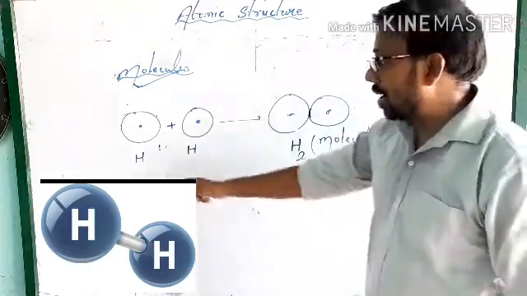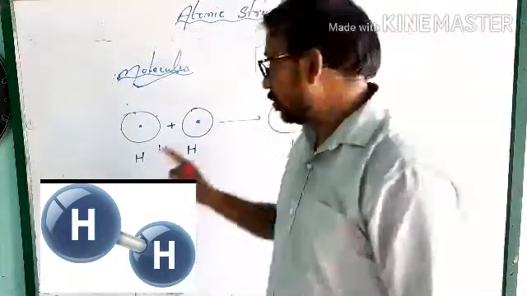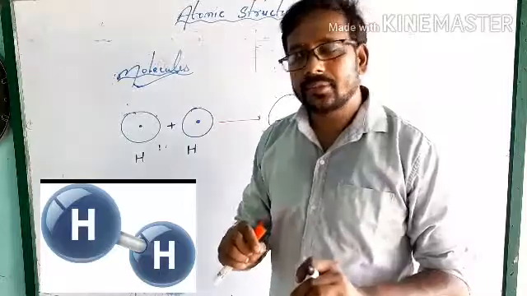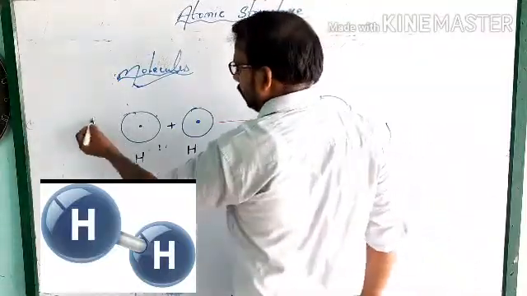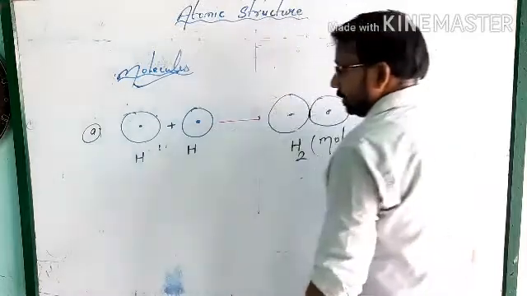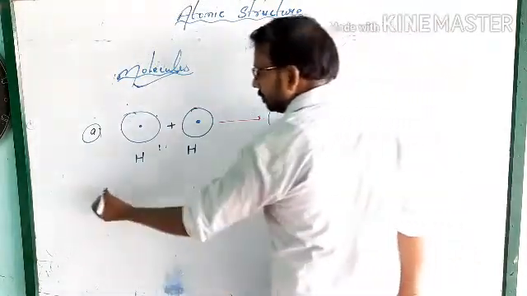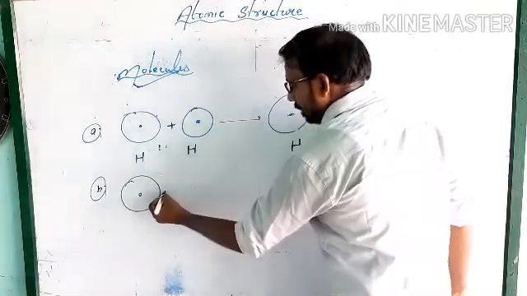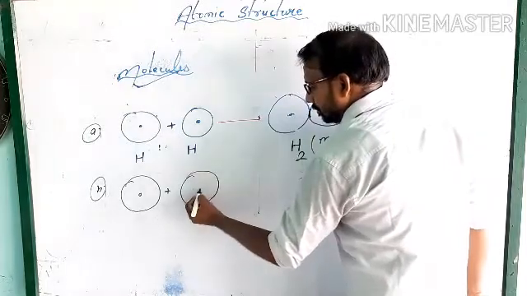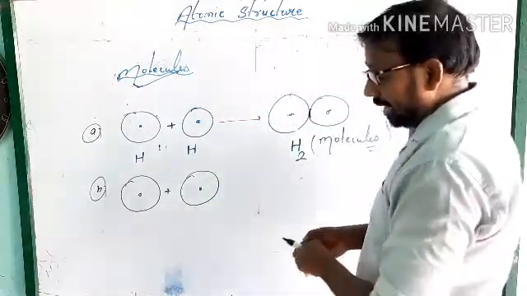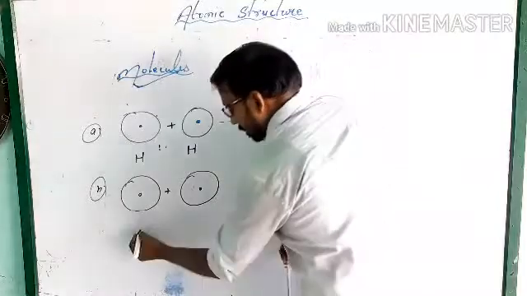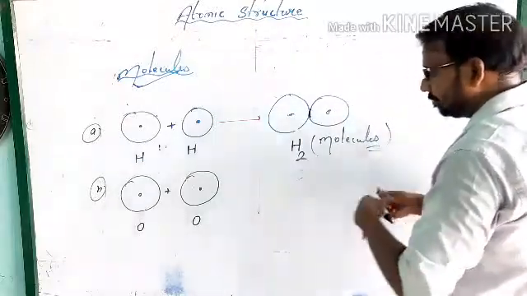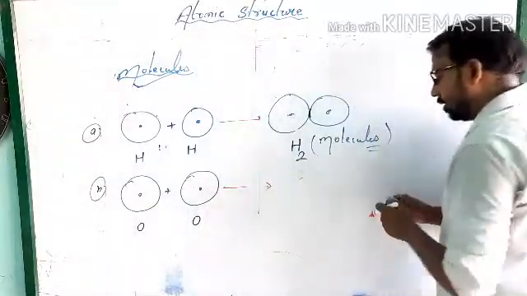When two or more atoms combine chemically, what is produced? Molecule. Clear? Yes. Now the next one: I am going to give an example of oxygen. One atom of oxygen and one atom of oxygen. You cannot write O2 for a single atom; this is one atom of oxygen, the symbol of oxygen. Both will combine. What is produced?